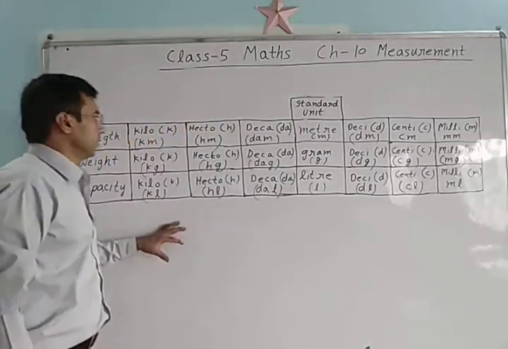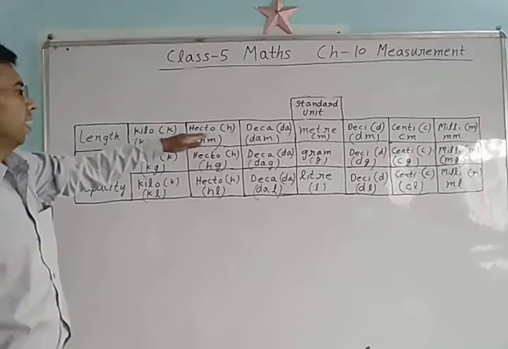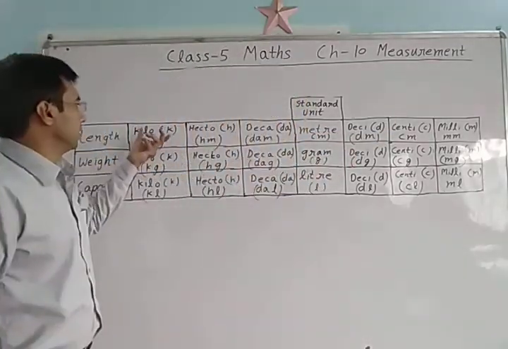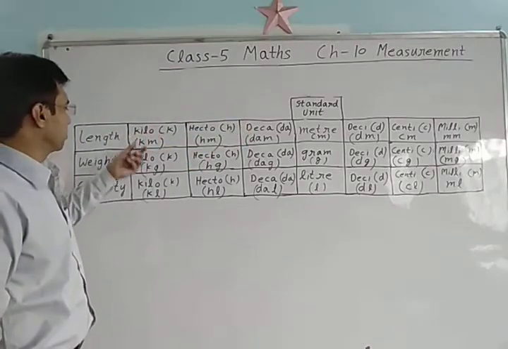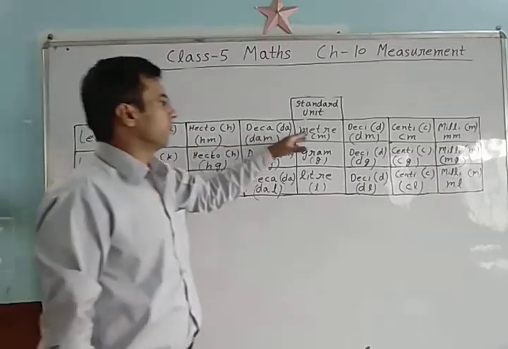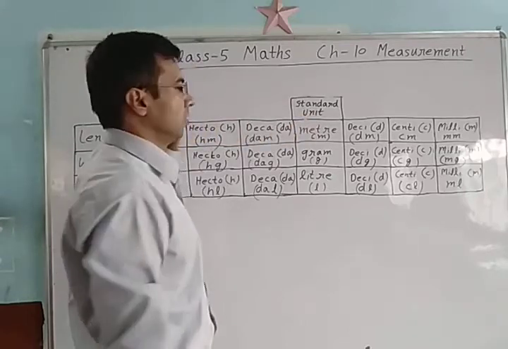Now student, see, those units are kilo, hecto, deca, deci, centi, milli. And these kilo, hecto, deca, deci, centi, milli are in length also, weight also, capacity also. What do we have to do? See here, this standard unit we have to add with these units.